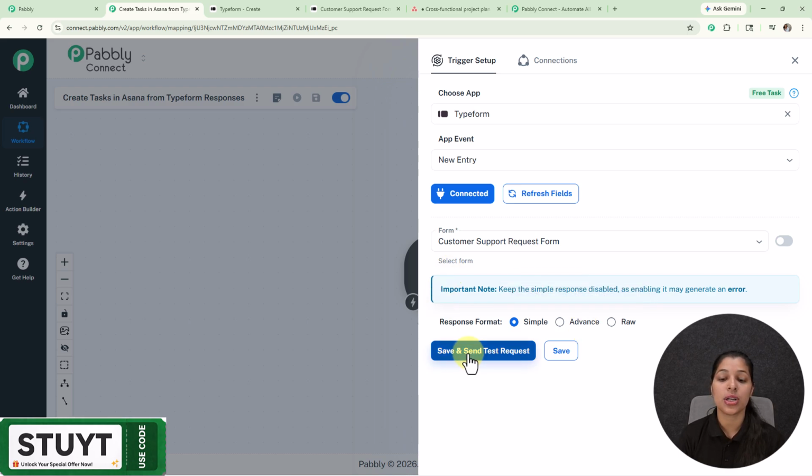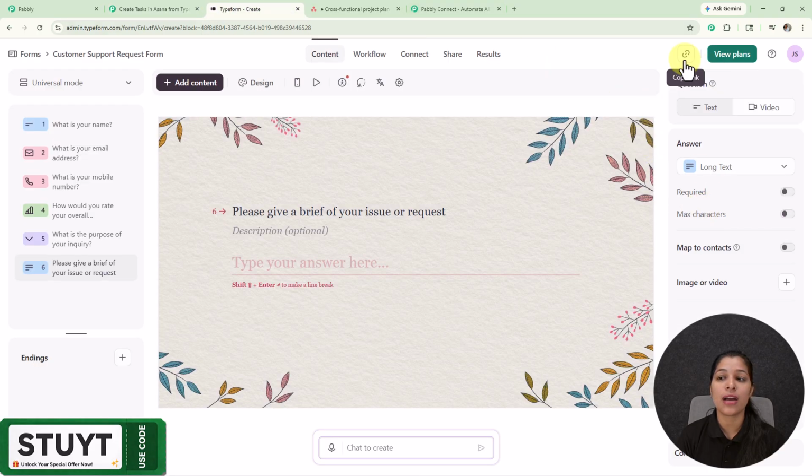Now we just have to click over the save and send test request, and here you can see its status is changed to waiting for webhook response. Now for providing the webhook response, we have to do the test submission, means we have to receive a new inquiry over our Typeform. So for that, let's move on towards my Typeform, where I'm going to copy the link